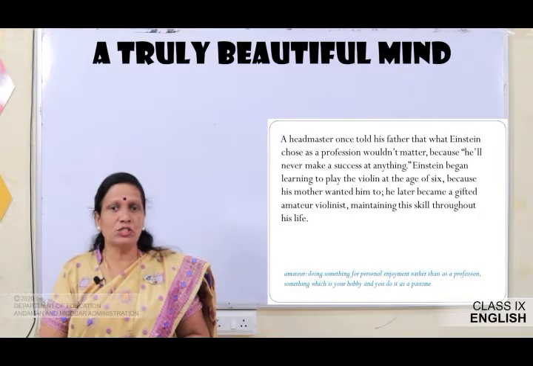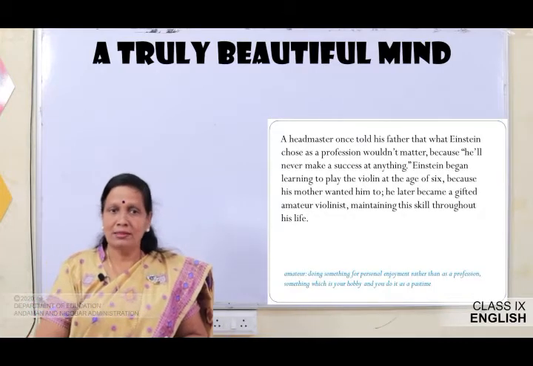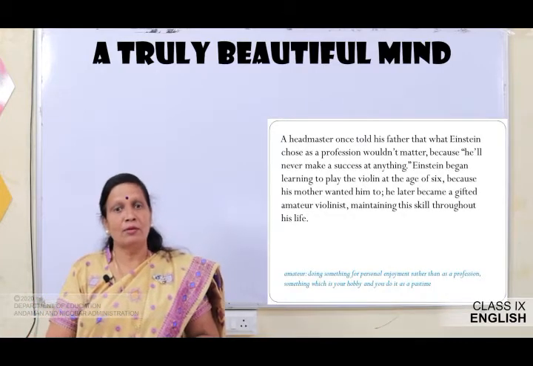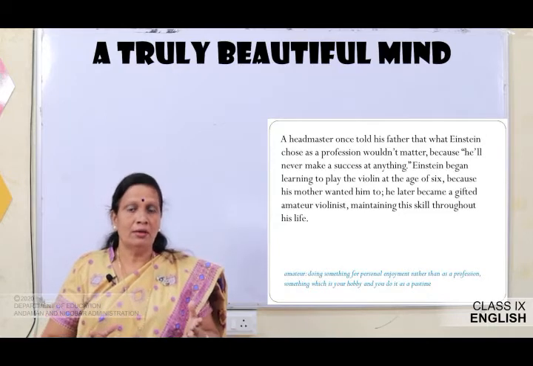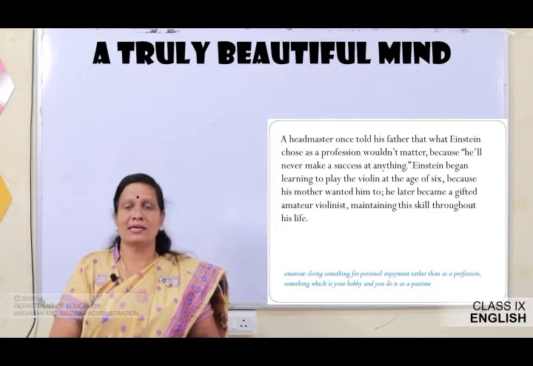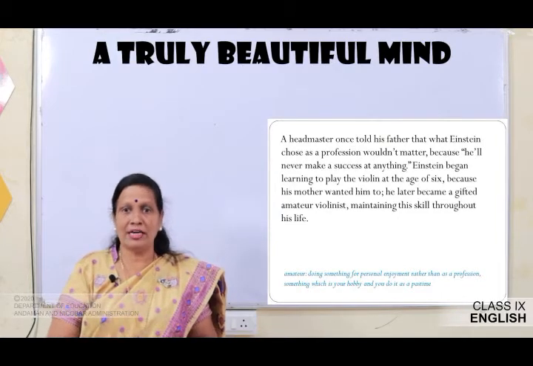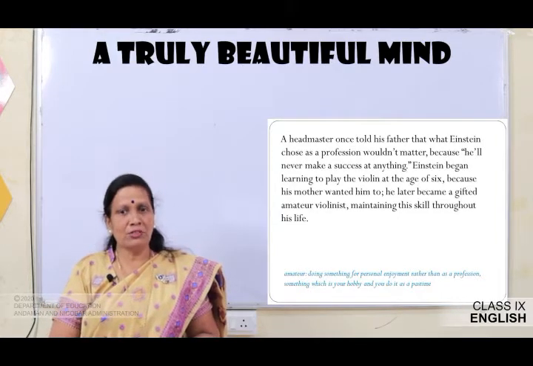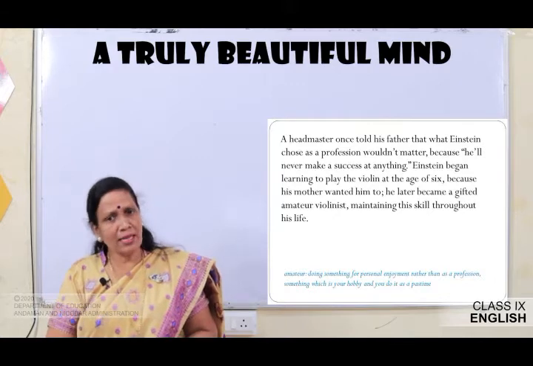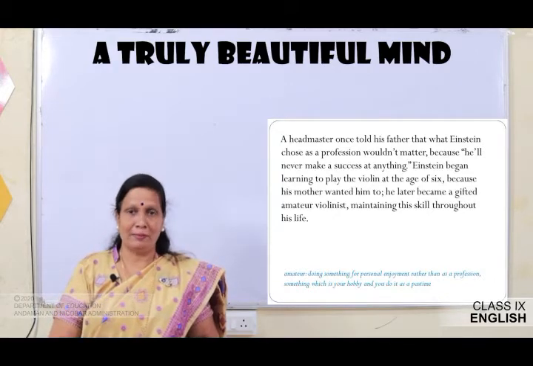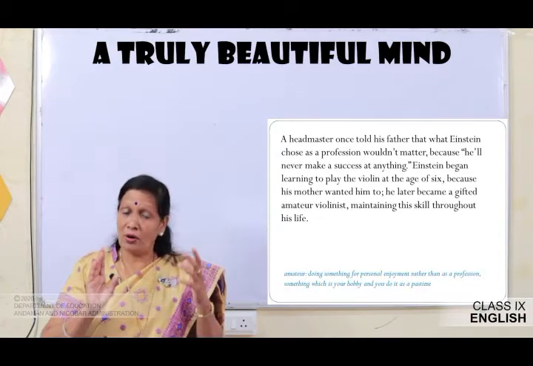A headmaster once told his father that what Einstein chose as a profession would not matter, because he will never make a success at anything. Einstein began learning to play the violin at the age of 6, because his mother wanted him to. He later became a gifted amateur violinist, maintaining this skill throughout his life.